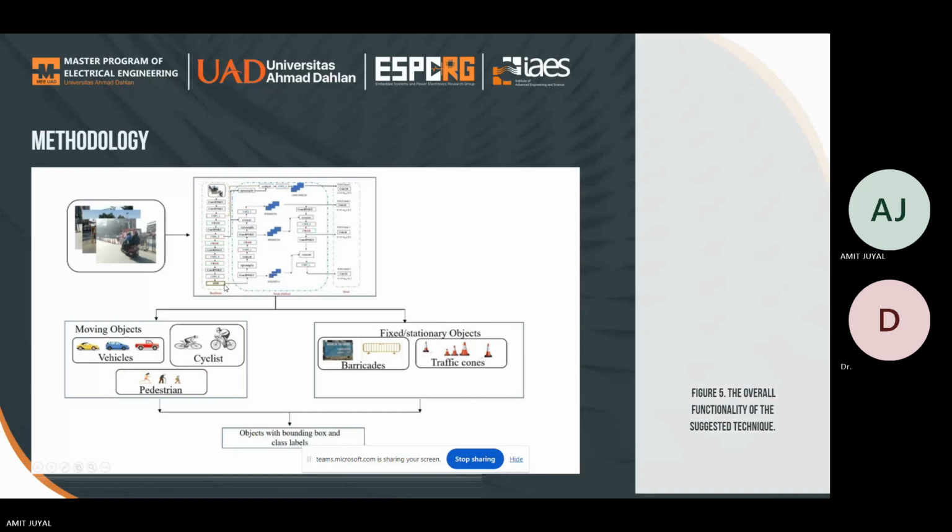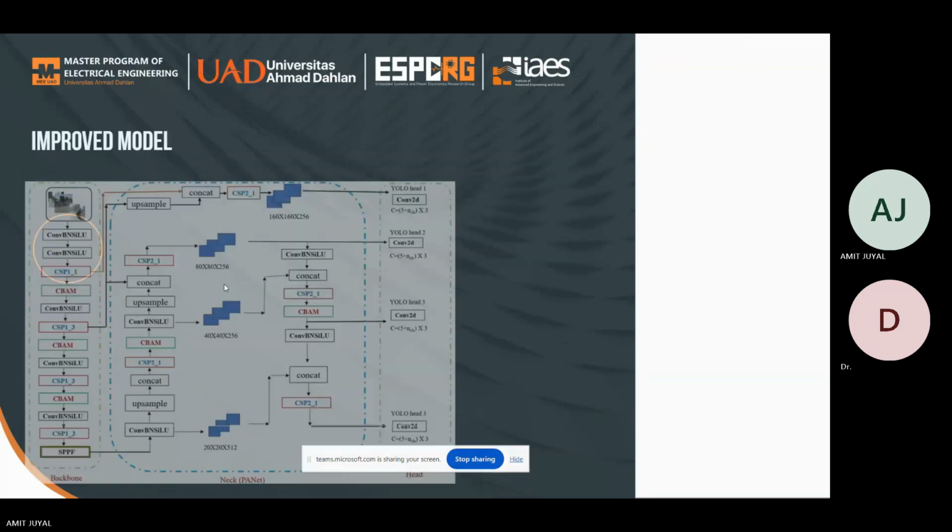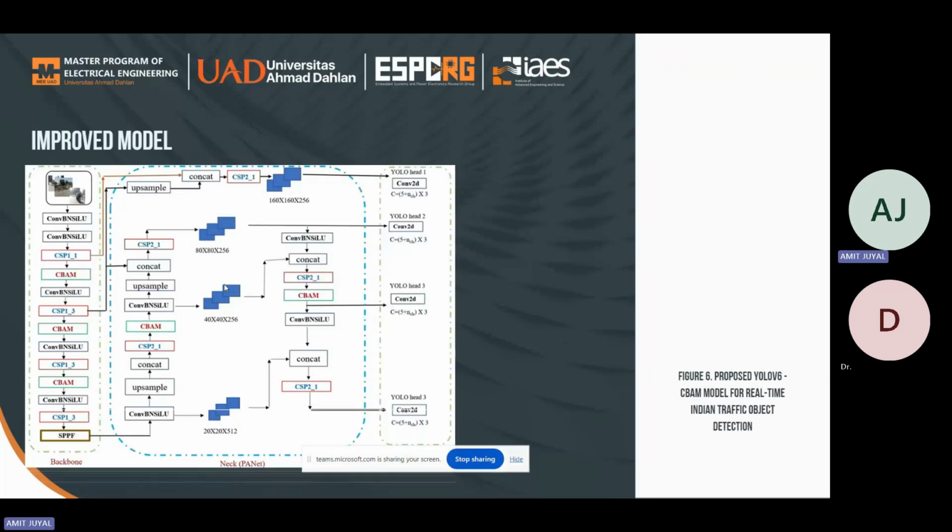So, in the present study, we have improved the original YOLO V5 model, and the original YOLO V5 object detection network normally comprises the neck, backbone, and the detecting head. The features retrieved in the middle networks are noticeably low, which causes the detection result of YOLO V5 for the Indian traffic scene to be less than optimal.